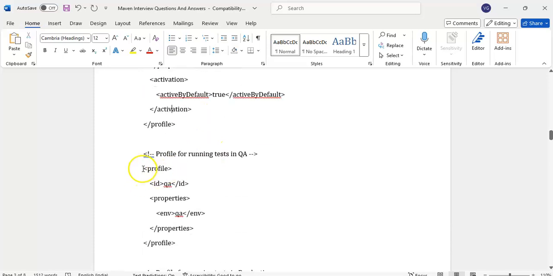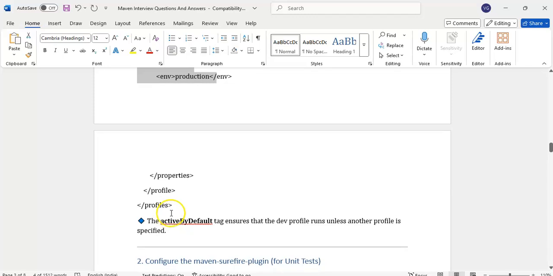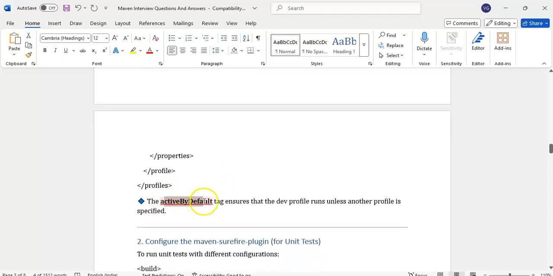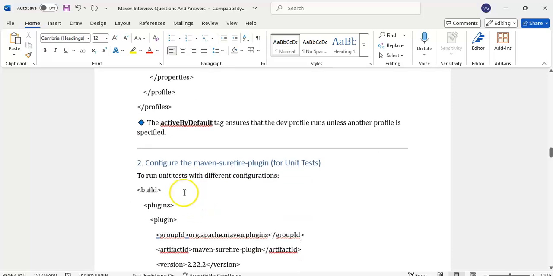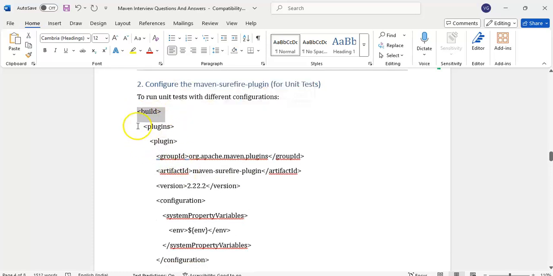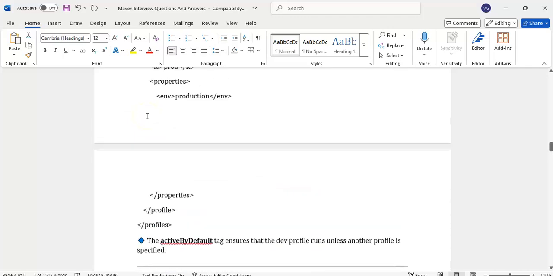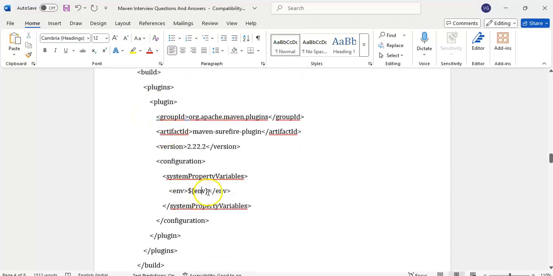Then one more profile, ID QA, properties environment QA, and then a profile for the production environment. The activeByDefault tag ensures that the dev profile runs unless another profile is specified. We'll see how to run. Then configure the Maven Surefire plugin. In the build section, plugins, plugin, Maven Surefire plugin, here we will take the environment from the profiles, so we get which environment we want.